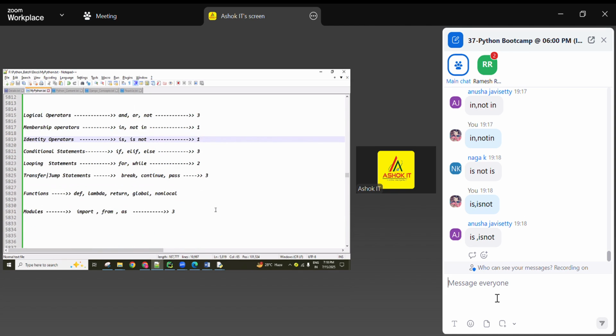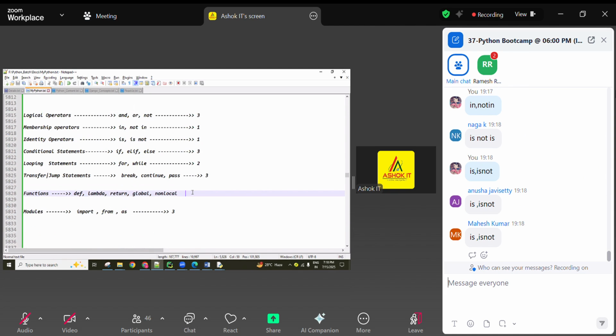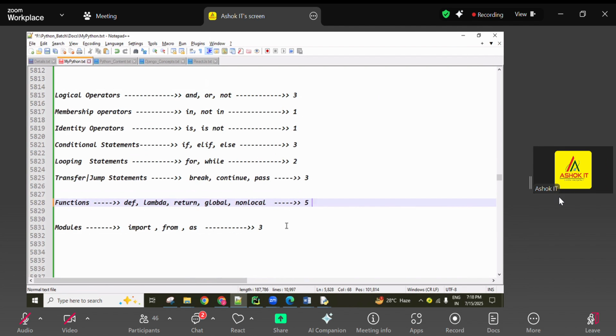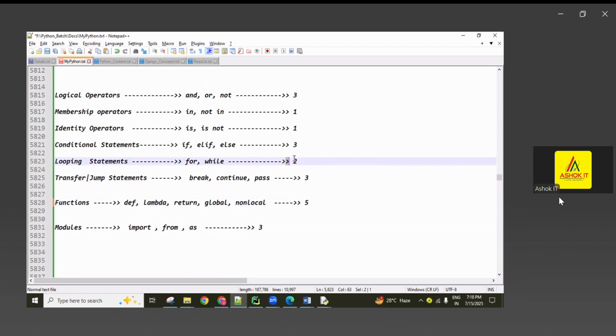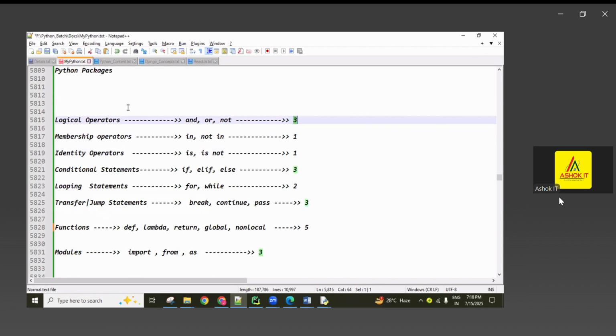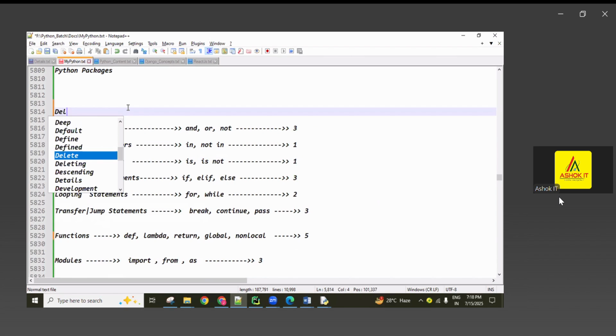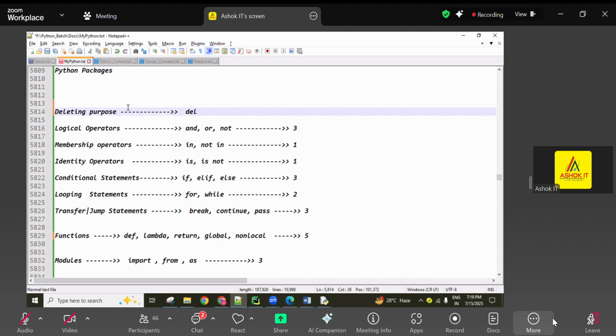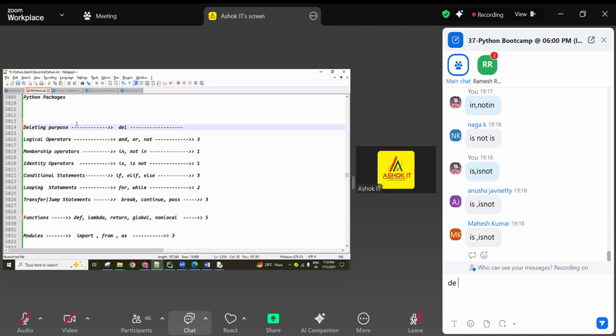Okay, how many are coming totally? 5 keywords right now. So 3, 5, 8, 11, 13, 16, 17, 18, 21. Okay, for deleting purposes we used one keyword, the del keyword. So now 22.